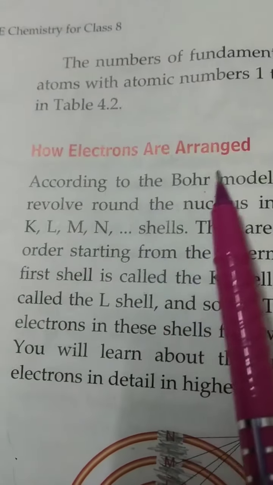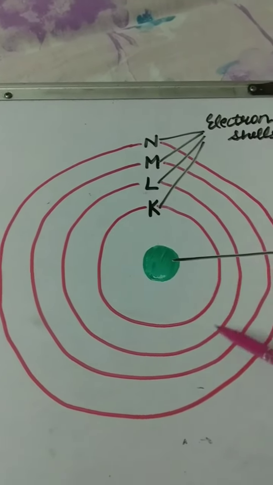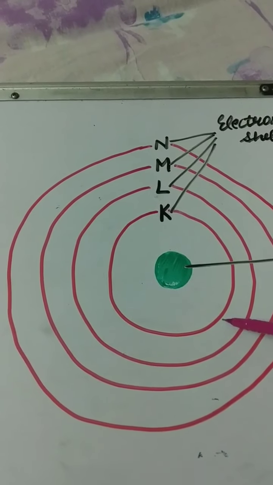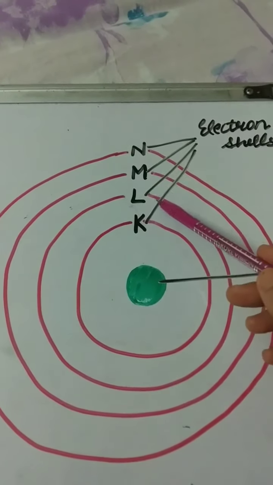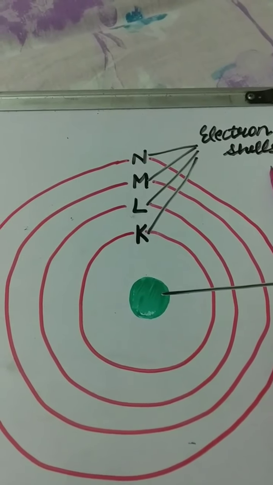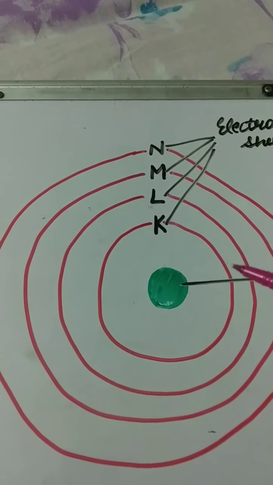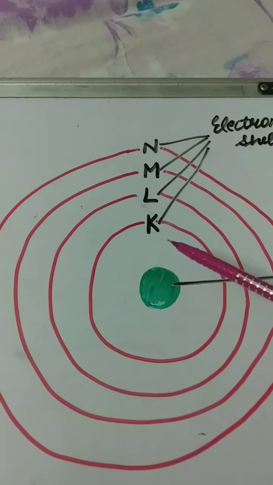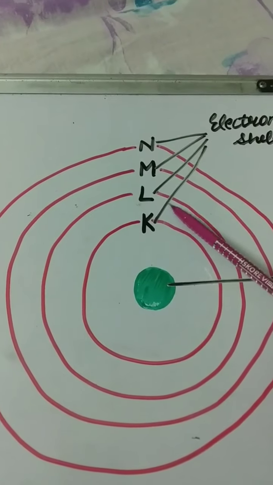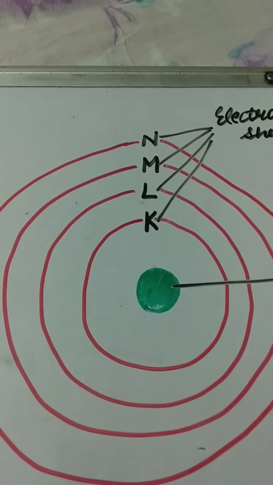How are electrons arranged? According to the Bohr model, the electrons revolve around the nucleus in shells called K, L, M, N and so on. These are the electronic shells in which electrons are present. They are named in this order starting from the inner shell, that is K, then second shell L, third M, fourth N and so on.